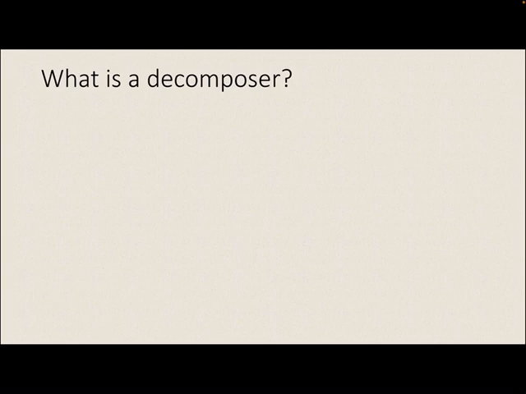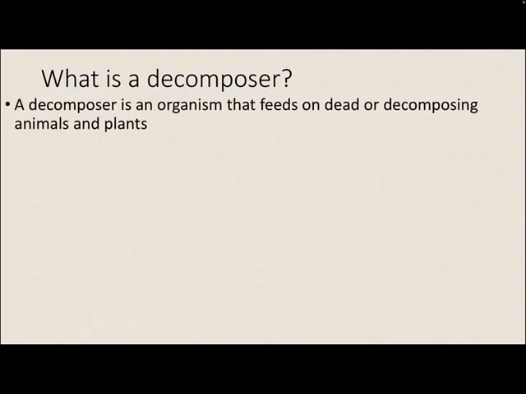So that is another type of organism that we need to understand and learn because it comes up very often in our ecology unit. So a decomposer is an organism that feeds on dead or decomposing animals and plants. Also, you could say decaying, right? Decaying or decomposing. So decomposers will feed on either dead organisms or ones that are already decomposing. So ones that have been dead and are being broken down by nature, right? So these organisms feed on the dead.